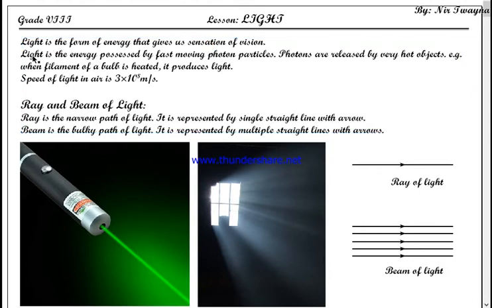Now light is actually the energy possessed by fast moving photon particles. Now what are photon particles? In higher studies, higher level, you will study that everything in the universe is made up of elements, and elements are made up of atoms. And atoms are made up of three basic or fundamental particles: proton, neutron and electron.